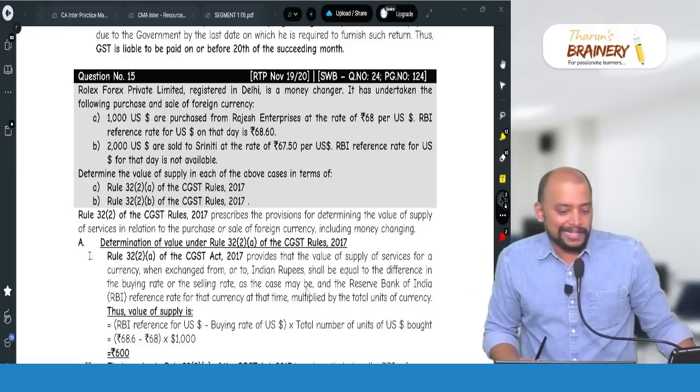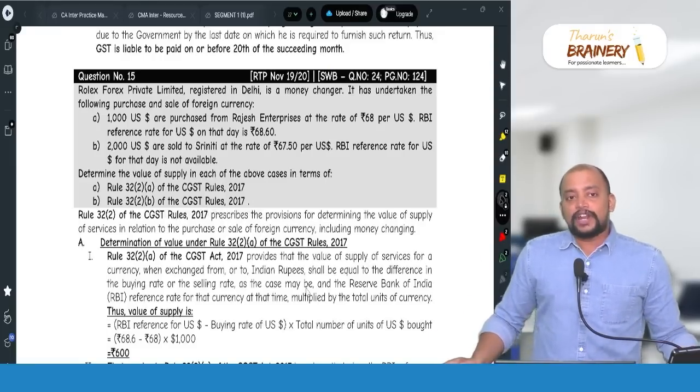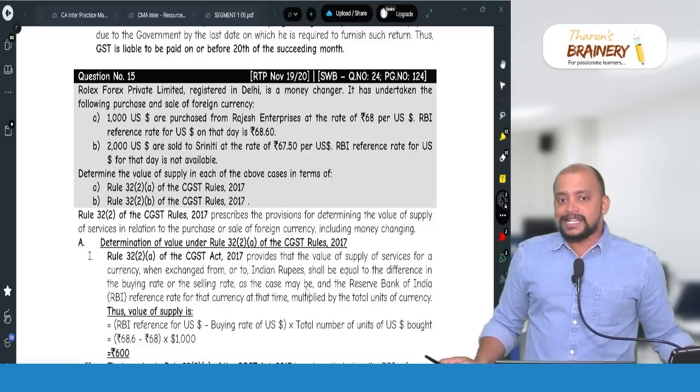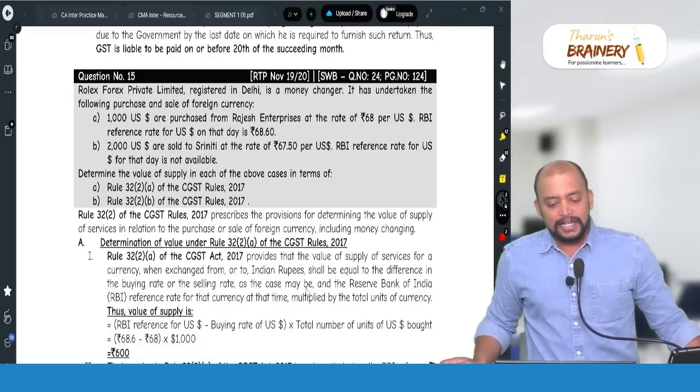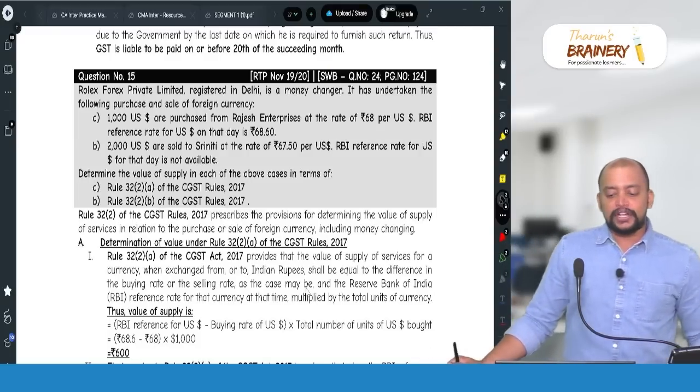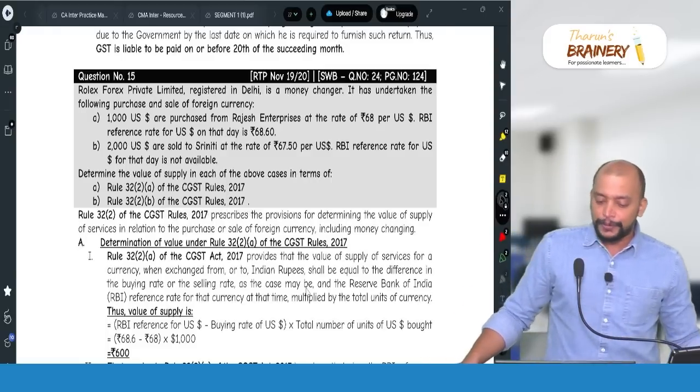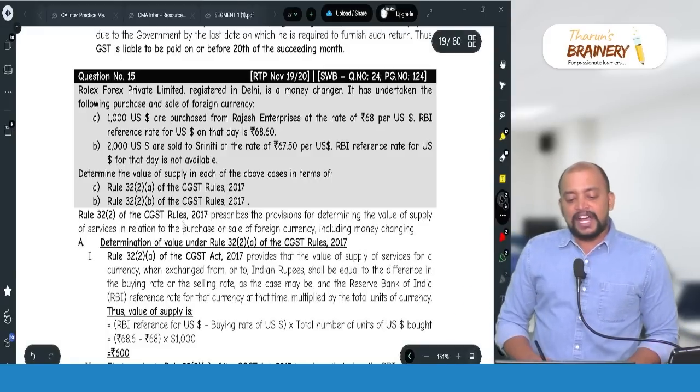Okay, I will discuss it again. Rolex Forex Private Limited, registered in Delhi, is a money changer. It has undertaken the following purchase and sale of foreign currency. $1,000 are purchased from Rajesh Enterprises at the rate of 68 rupees per dollar. RBI reference rate for US dollar on the date is 68.60. Now you need to determine the value as per rule 32(2)(a) and 32(2)(b).